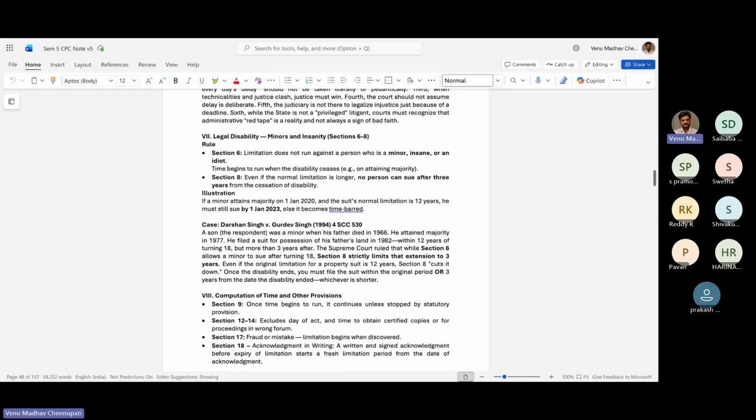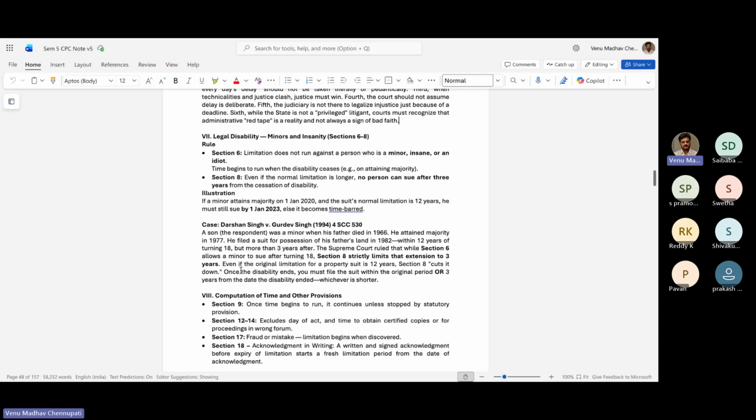So there is this case, Darshan Singh versus Gurudev Singh. A son was a minor when the father died. He attained majority in 1976. He filed a suit in 1982, within 12 years of turning 18, but 3 years after. The Supreme Court ruled that Section 6 allows a minor to sue after 18. Okay, he satisfied it, but Section 8 strictly limits the extension to 3 years. We just now spoke about it. So even if the original limitation of the suit is 12 years, Section 8 cuts it down. Once the disability ends, you must file the suit within the original period or 3 years from the date of disability end, whichever is shorter.